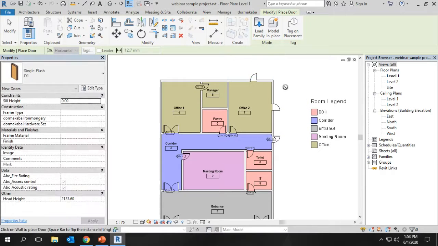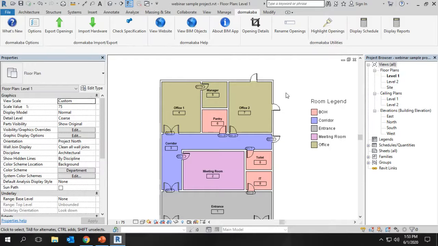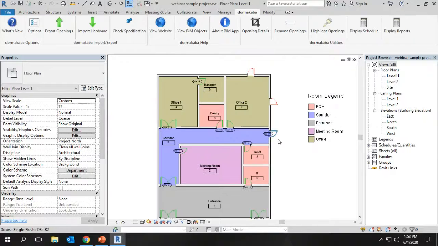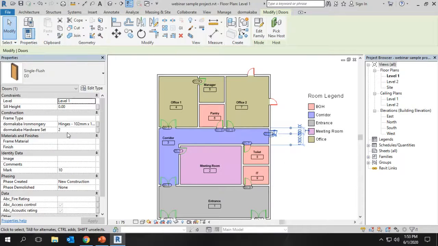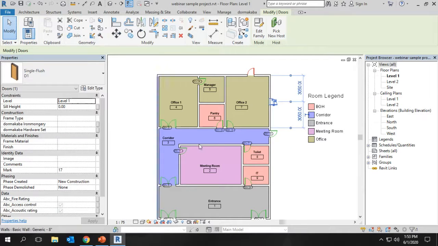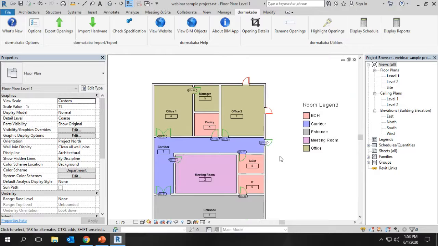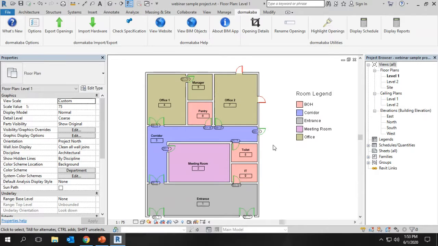For example, if the doors have some additional areas and new doors are added, we can use the option Highlight Opening. This will show which doors have the specification already and which doors are not specified yet, so we can easily identify them in a visual way. These are the doors that have already been specified. These are the new doors that do not have the specification. This way, we can identify them in different color formats. And revision tracking is also much easier now.